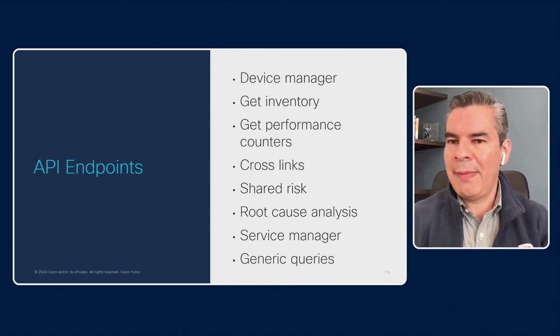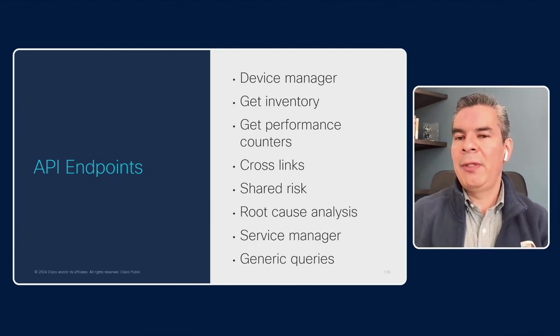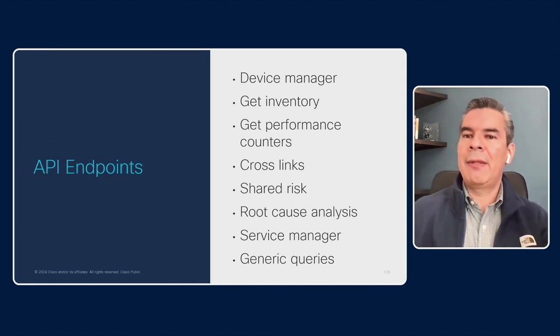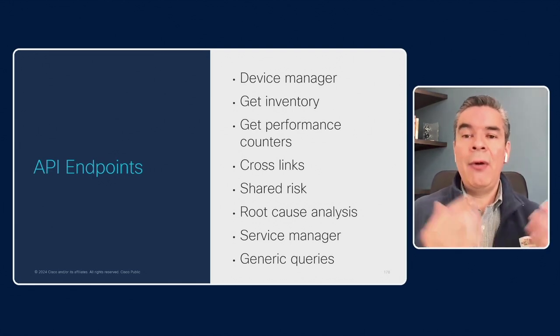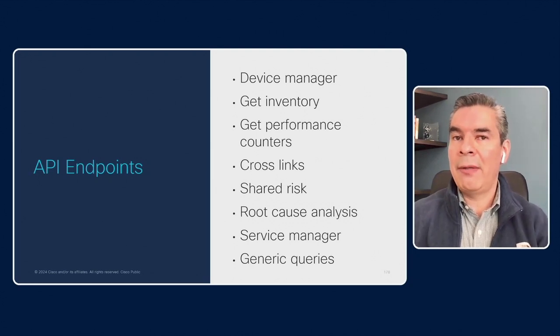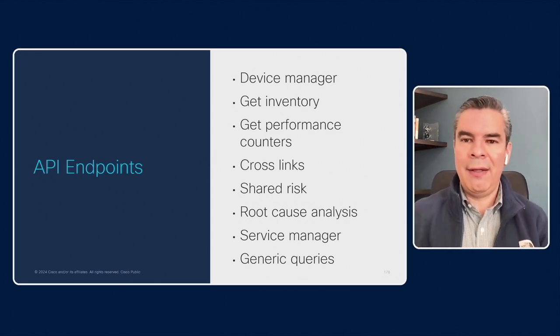For example, the device manager application API was developed to query about sites, how the network elements are related to those sites, location information, etc., right? While the inventory API endpoint, for example, allows us to query information regarding ports, line cards, power supplies, OS versions of the different network elements that we are managing, right?